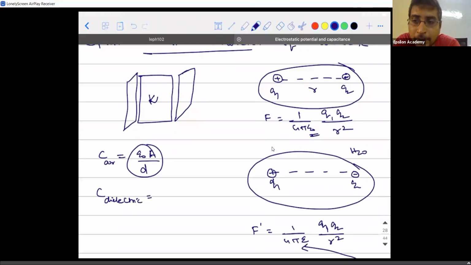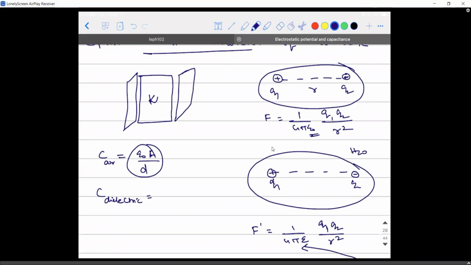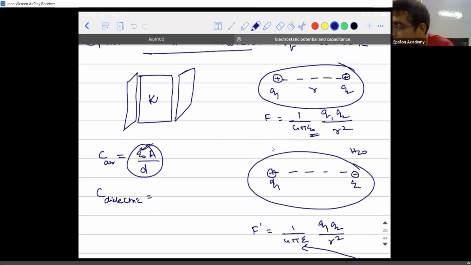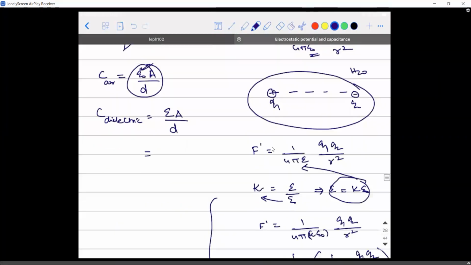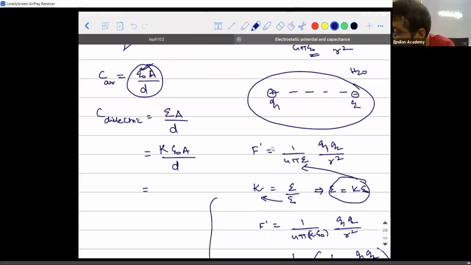Capacitance with the dielectric medium, not the capacitance of the dielectric medium. In the place of epsilon naught, what should I replace with? Epsilon A divided by D. But what did I say epsilon is? Kappa epsilon naught. Yes.